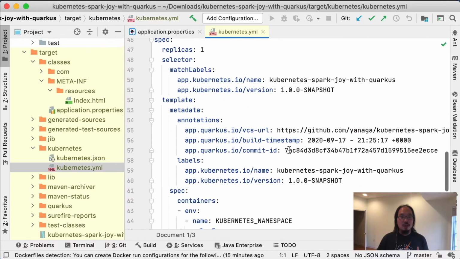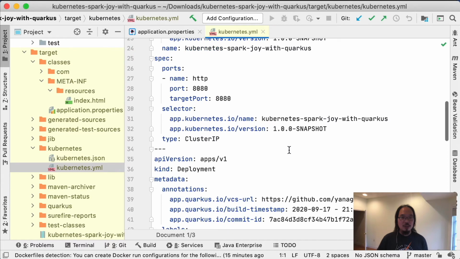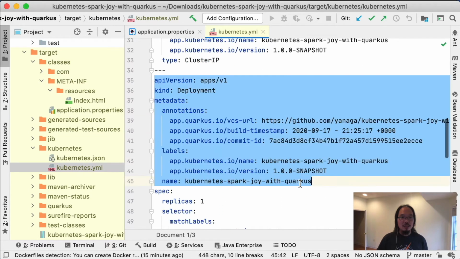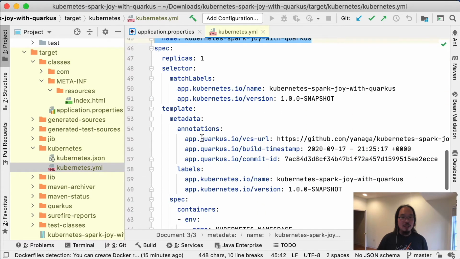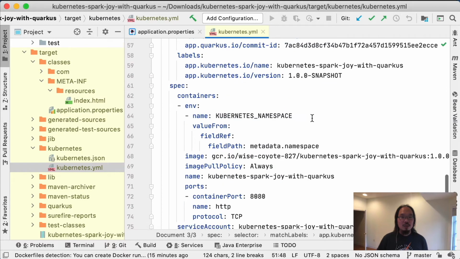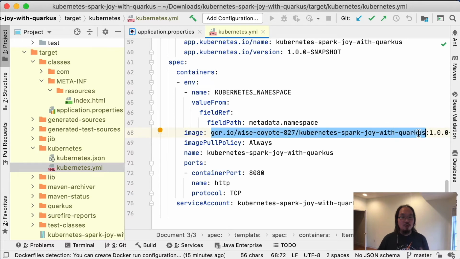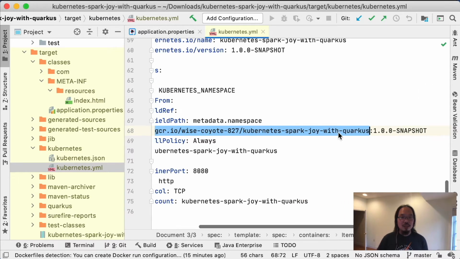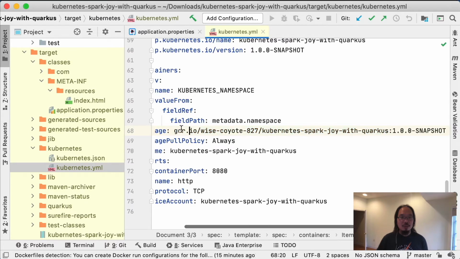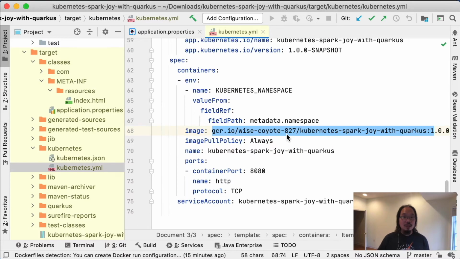Now, from a Kubernetes point of view, this is a pretty complete YAML file that's ready to be deployed. Like right here, this is the deployment, and it automatically added all the labels for me. Okay. And what is really nice also is the image. Remember the container group and the registry names and the application name. That's all auto-populated here. Okay, so that is pretty neat and awesome.